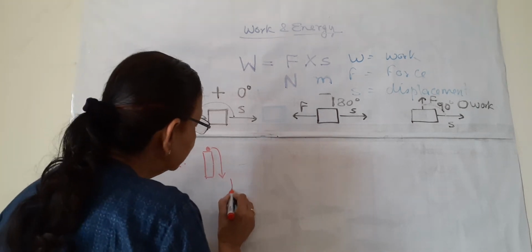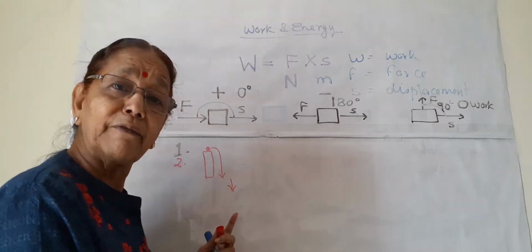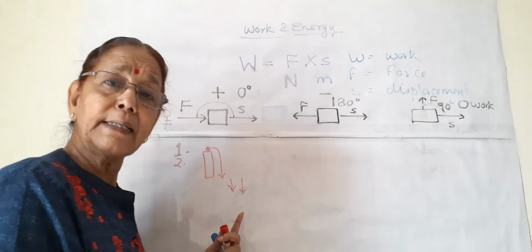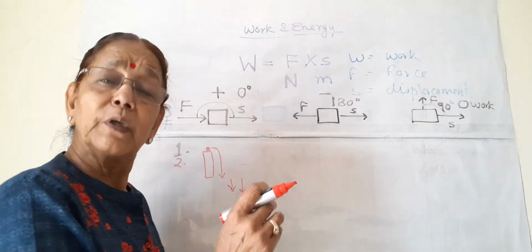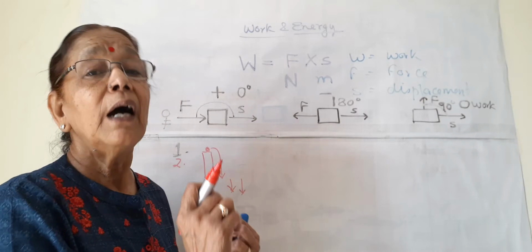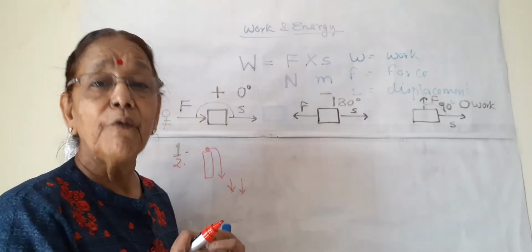The earth is attracting the ball towards itself. The gravitational force is in this direction, attracting the ball, and the ball is also coming towards the earth, that is, the displacement is also towards the earth. So this is an example of positive work.